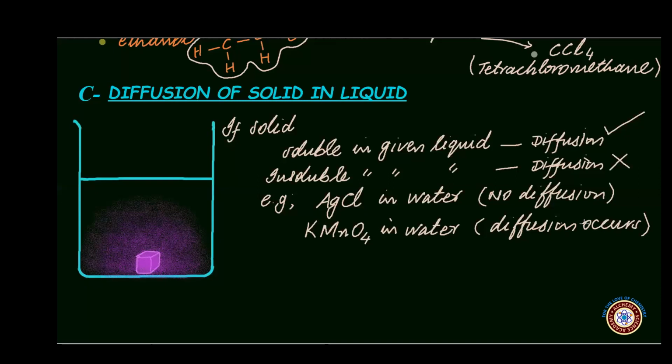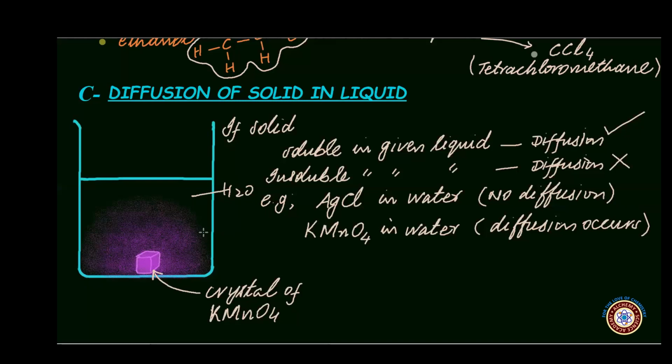For example, let us perform an experiment. If a crystal of potassium manganate(VII) is placed at the bottom of a beaker containing water, when the mixture is left to stand undisturbed, a purple colored solution can be seen all around the crystal. Formation of this purple colored solution is evidence that particles of potassium manganate(VII) have diffused into water.